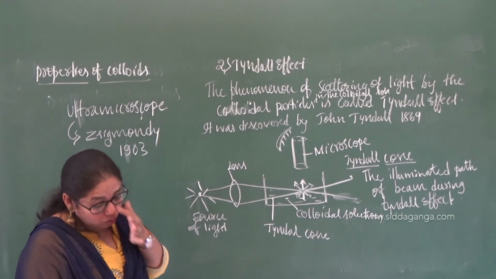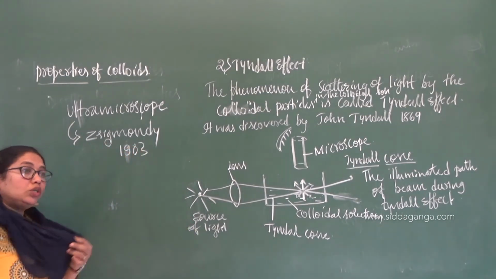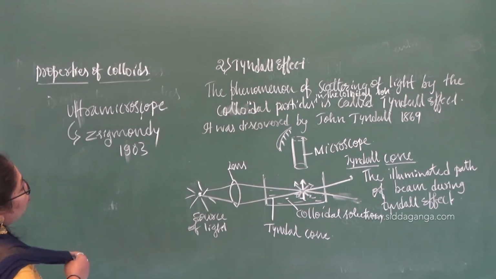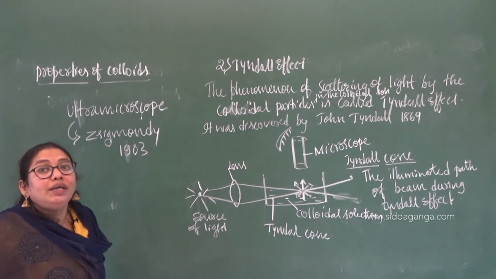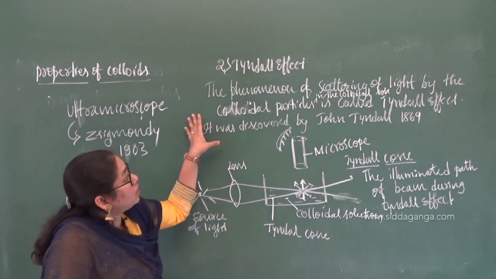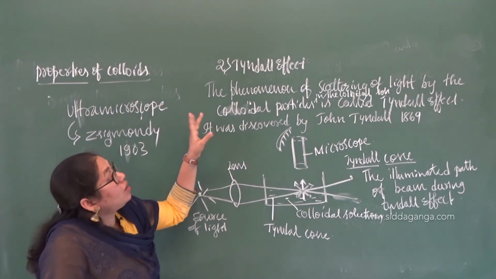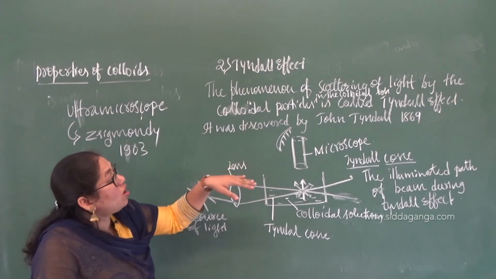So what are the conditions for the formation or to show this Tyndall effect? That is also one of the important concepts. There are two conditions. You understood this concept. So what is the Tyndall effect? The phenomenon of scattering of light by the colloidal particles in the colloidal solution is called the Tyndall effect.